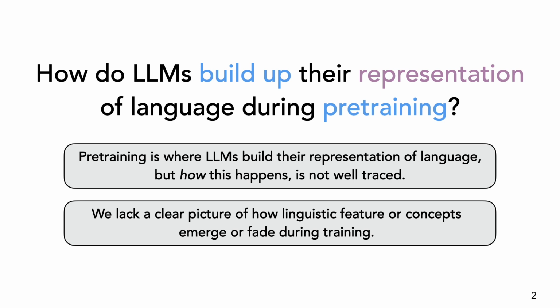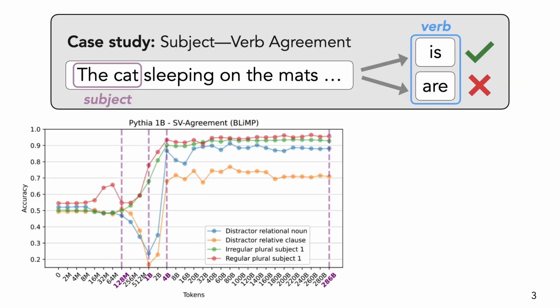In this paper, we wanted to understand how LLMs build up their representation of language during pre-training. While we know that early pre-training is where LLMs improve their linguistic abilities, we don't exactly know how this happens. We lack the understanding of which features emerge or fade during this process.